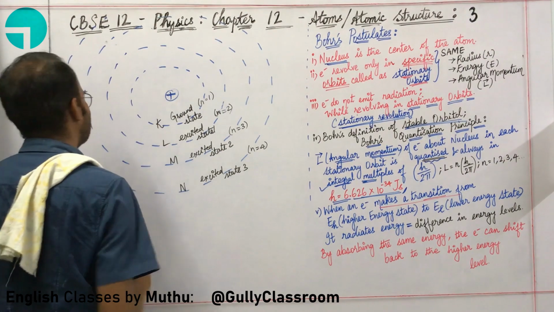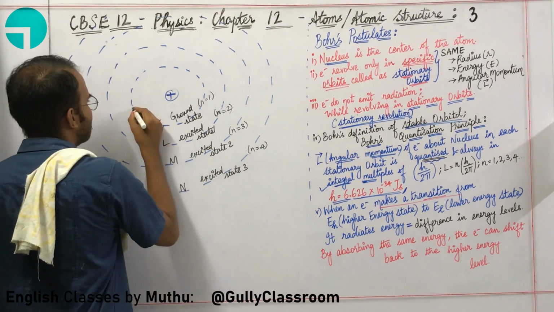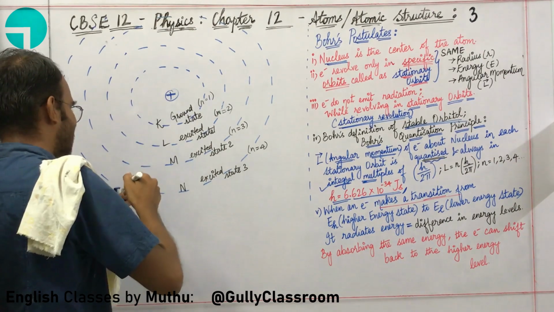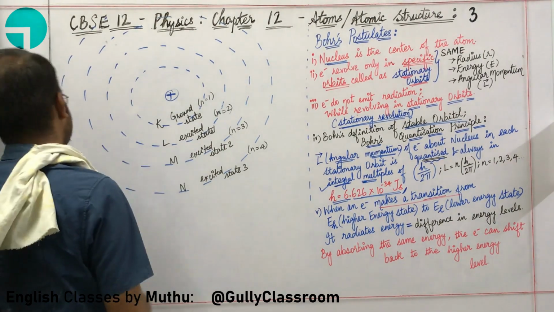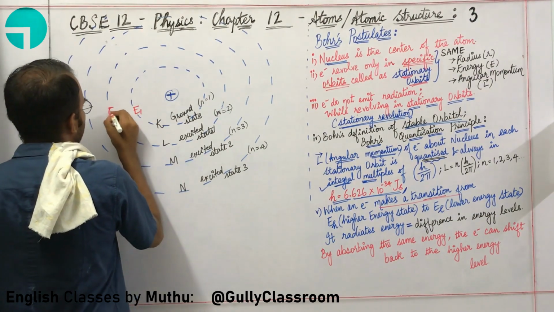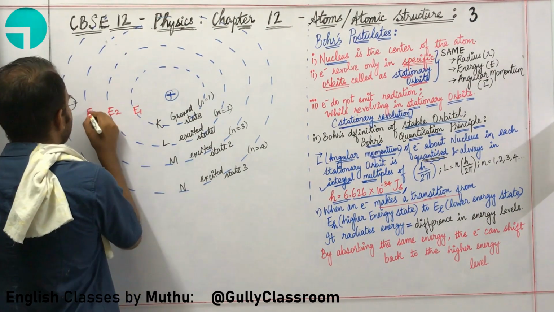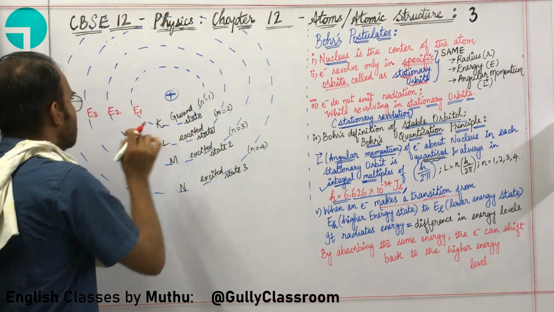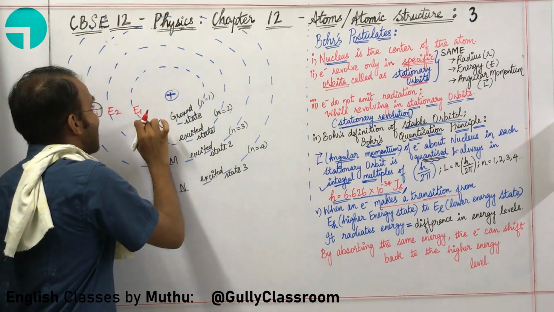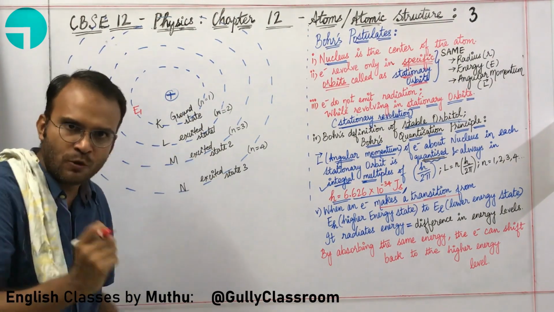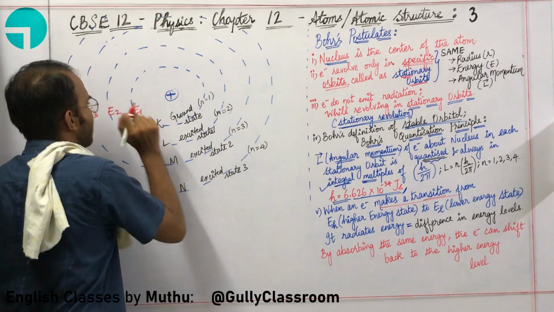What about the energy, sir? Let us write the energy level in red, just for understanding's sake. This is energy level 1. Here I am going to write energy level 2, energy level 3, and energy level 4. Energy level 1, as it is very close to the nucleus, will be controlled more by the nucleus. Hence it will have less energy.